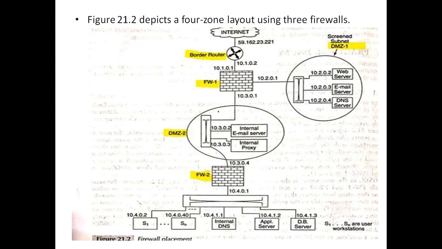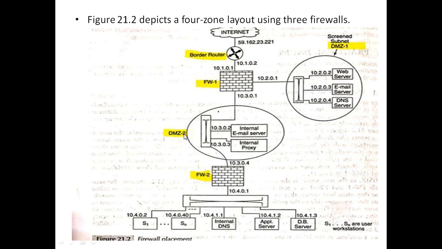Now, if you see the figure, there are 4 zones, and within these 4 zones, 3 firewalls are situated. First one we have is the internet. Then FW1, which is firewall 1, then FW2, which is firewall 2, then the border router, which is a packet filtering firewall. Then the 4 zones we have: one is the screened subnet, which is called DMZ1.